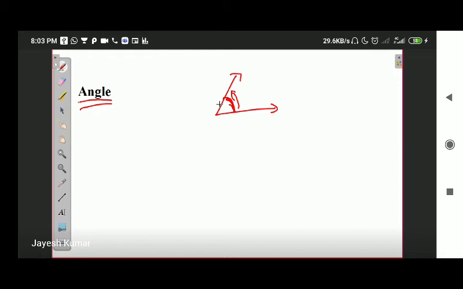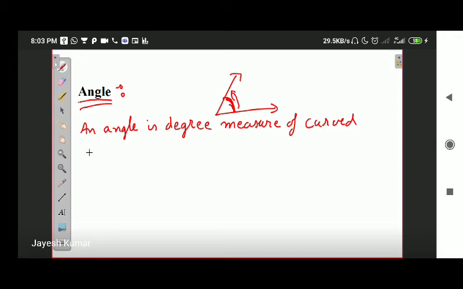So what is an angle? An angle is the degree measure of curved distance between any two surfaces.